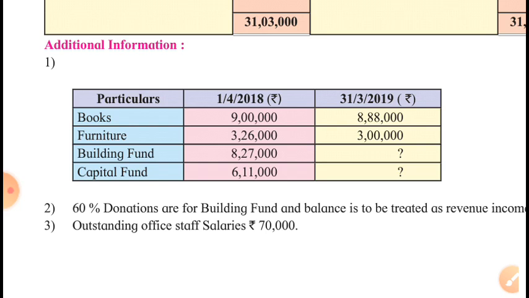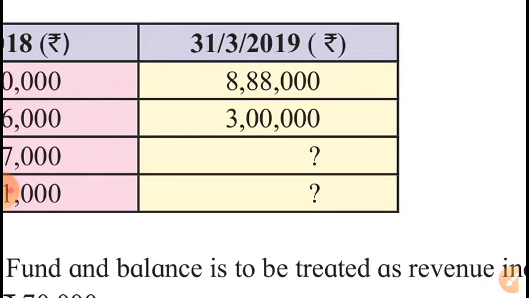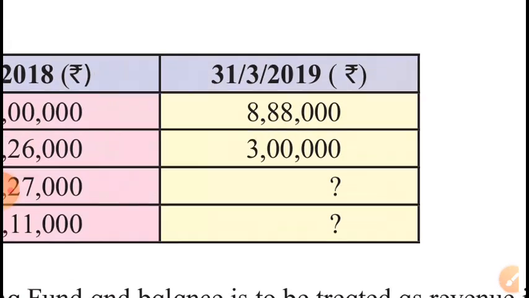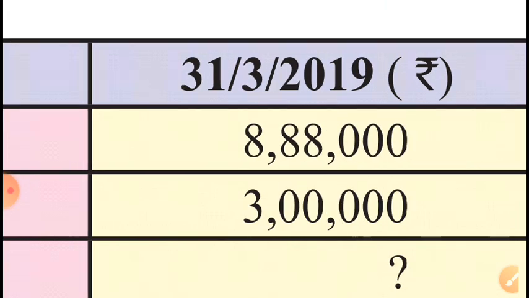But when closing balance is clearly given, then we will have to find out the difference and adjust for that. So when a question mark is given, then no problem. But when closing balances are given, then we will have to be very careful while dealing with these items. I'm going to tell you later on.